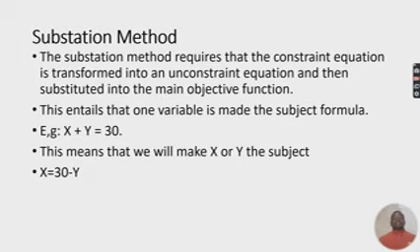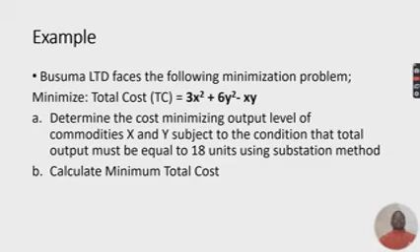For example, x will be the subject, then 30, y will cross the equal sign, we'll join 30 that side, and it will be x is equal to 30 minus y. So we have made x the subject of the equation, or possibly we can get that one, y is equal to 30 minus x, where y is made the subject. 30, then x crosses the equal sign, joins 30 here and becomes a negative, becomes y is equal to 30 minus x. Okay, that is an example that we have.